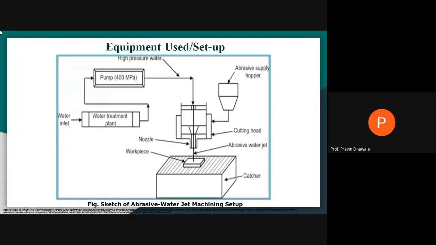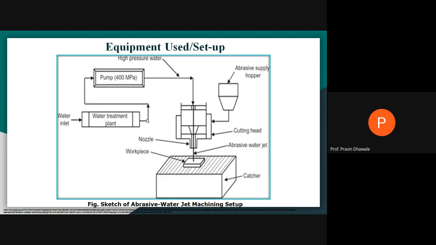Now, this is the experimental setup for the abrasive water jet machining process. Are you getting? This is the equipment setup or machining setup. If you are observing this diagram, this will be the water treatment plant, right? Where you are supplying water at the inlet.